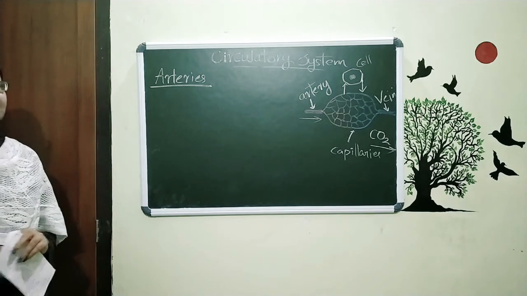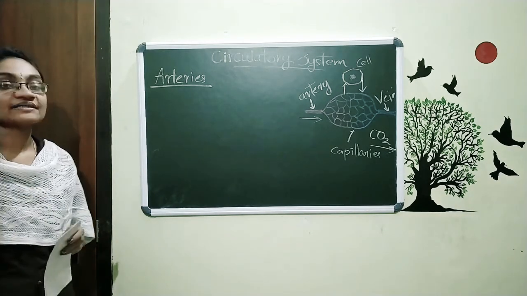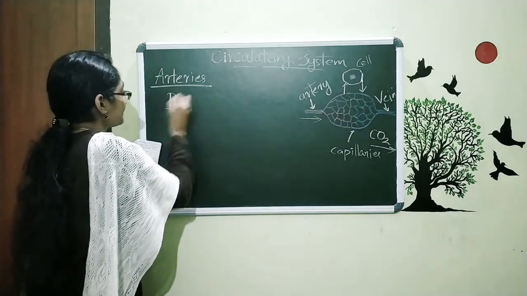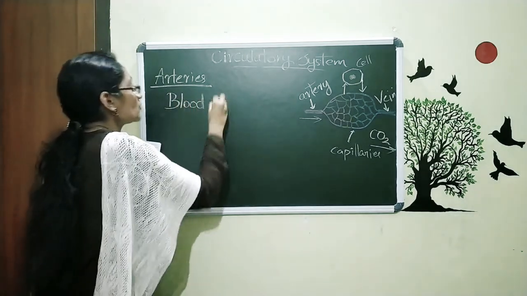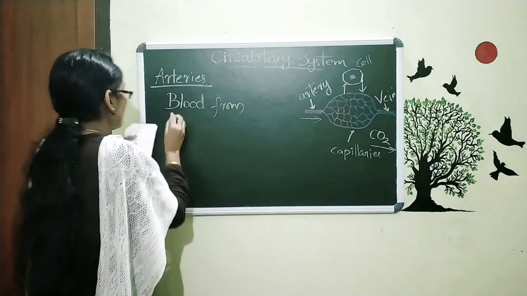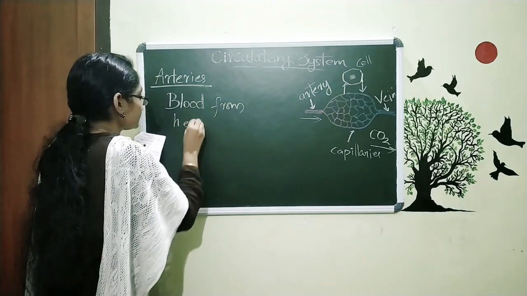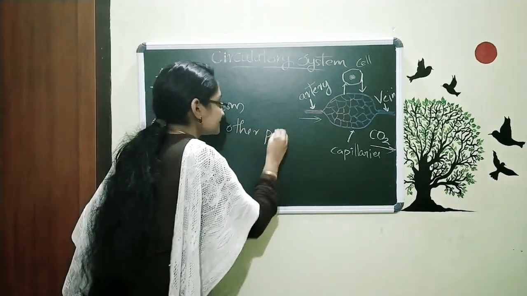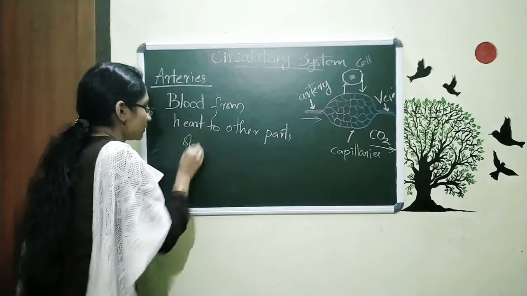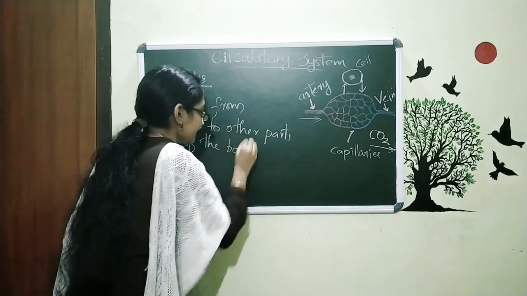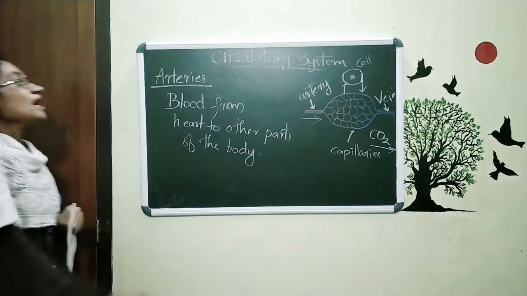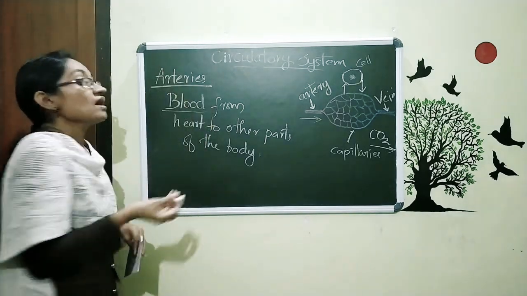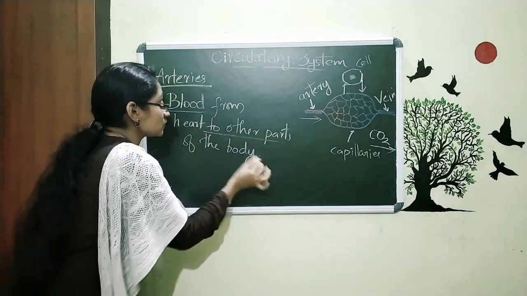Now the question is, what are arteries? Arteries are the blood vessels that carry blood from the heart to other parts of the body.